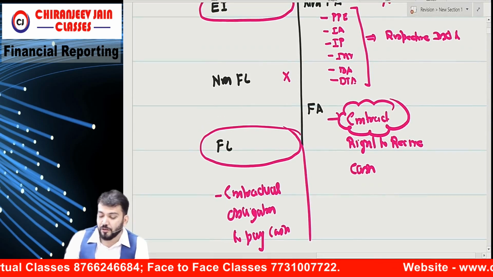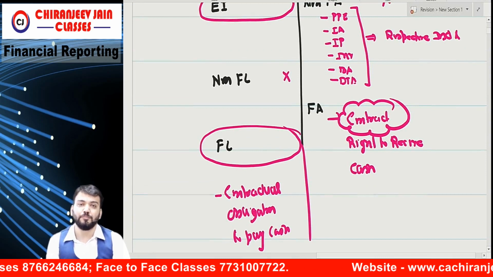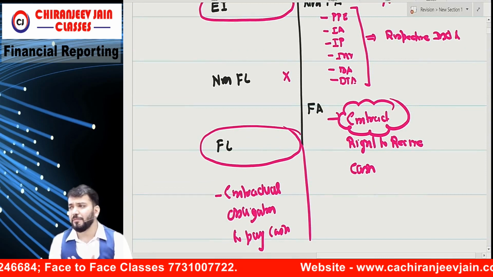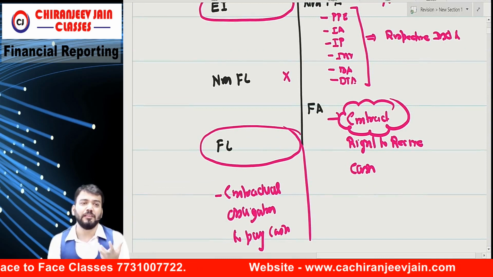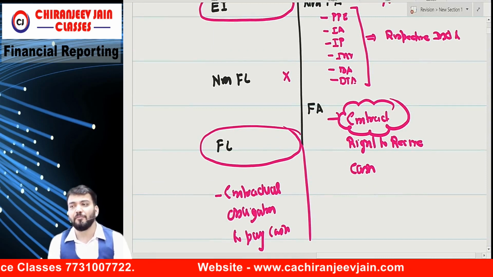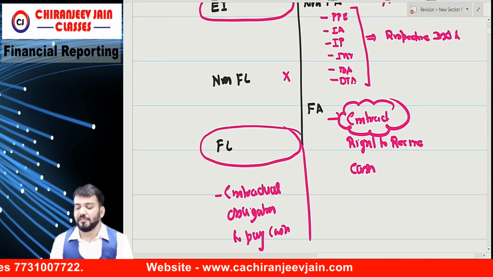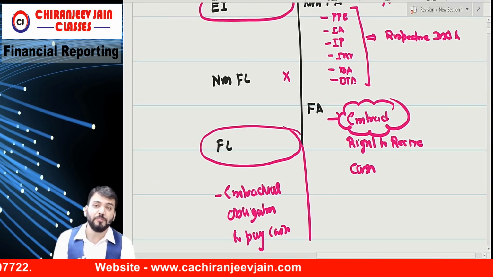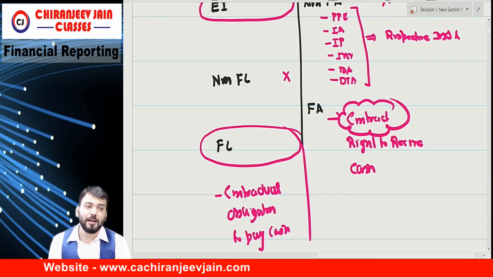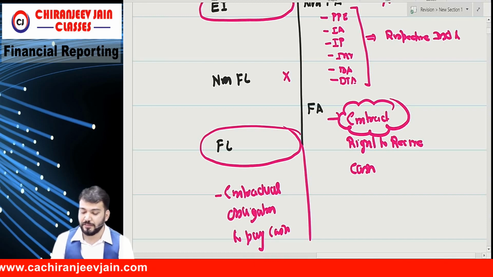Are you getting? Whatever contract under which we have an obligation to pay cash will be a financial liability. In simple words, debenture will be a financial liability. All types of borrowing will be financial liability.